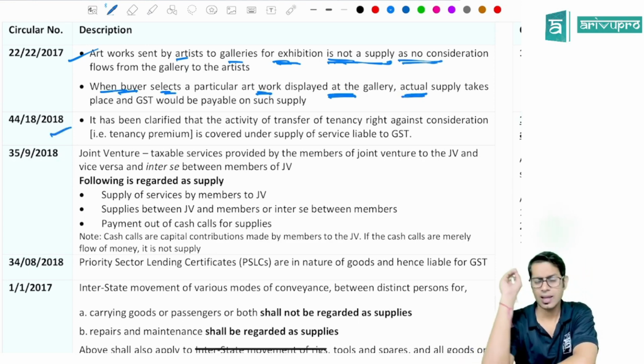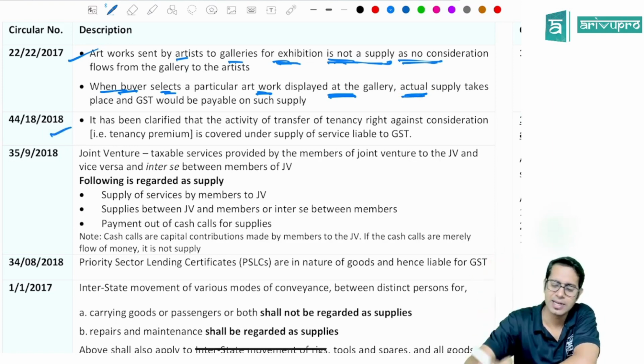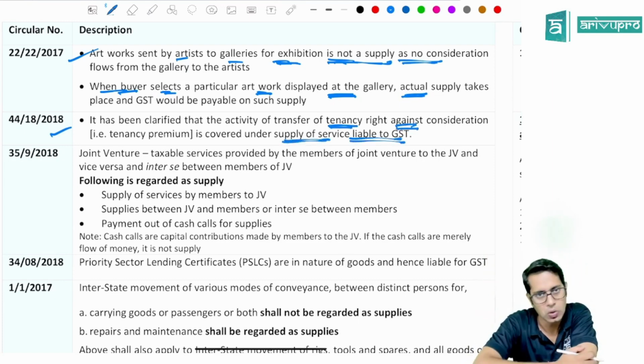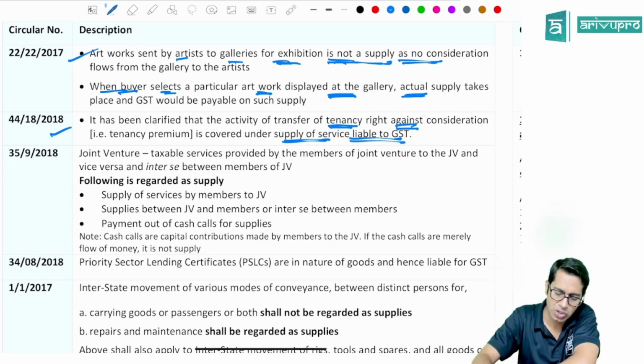Now, there is a concept called tenancy right. If the tenancy right is transferred against a consideration, then it will be treated as supply of services, and accordingly it will be liable to GST. So transfer of tenancy right will be treated as supply of services and it will be liable to GST.